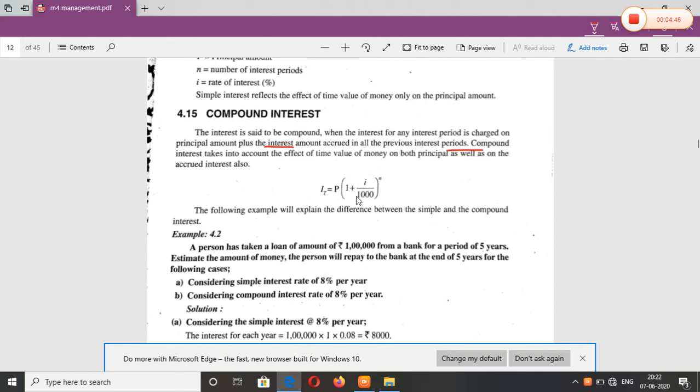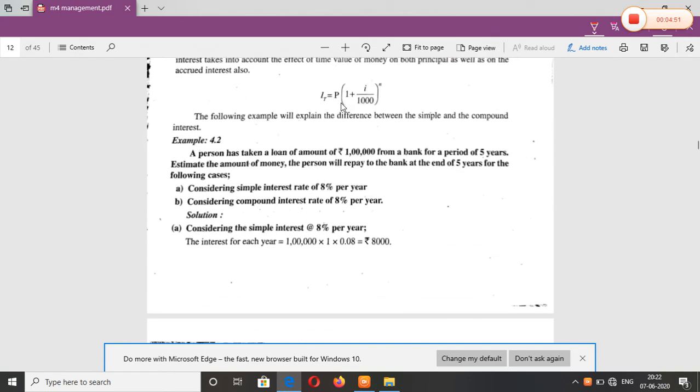We call it compound interest. We have a general formula to use. Compound interest is P into (1 plus R divided by 100) to the power n, where n is the number of years.